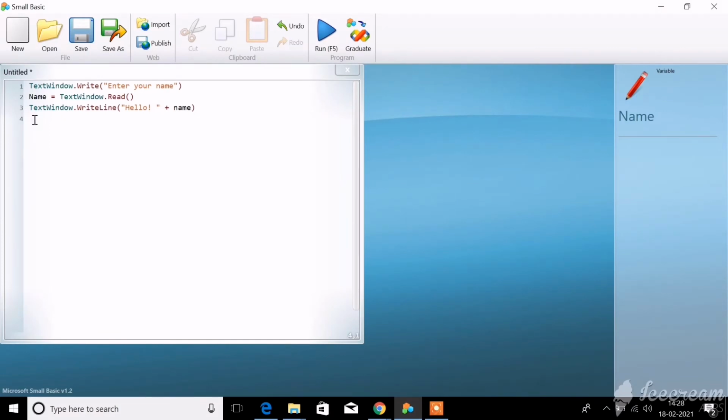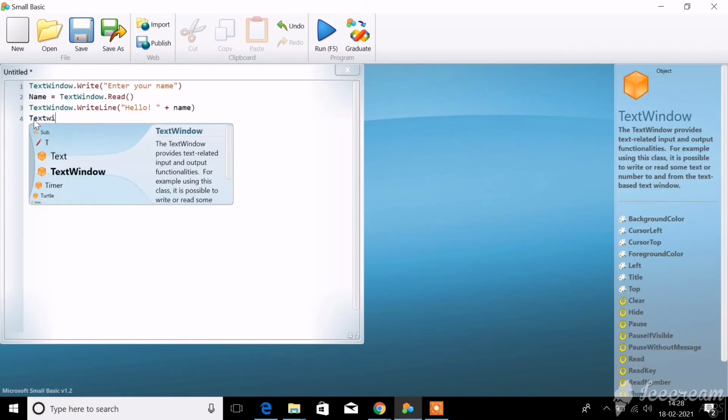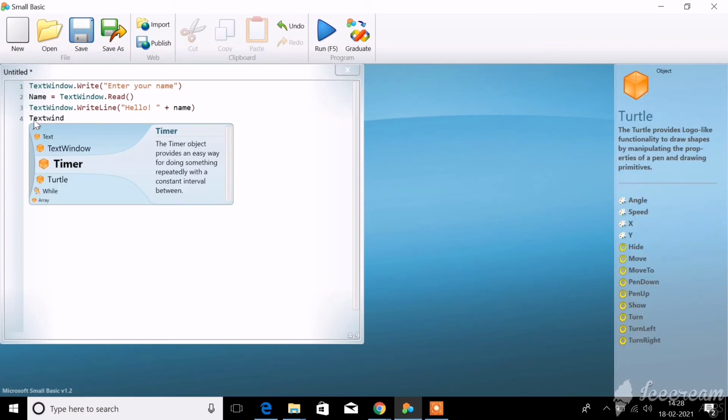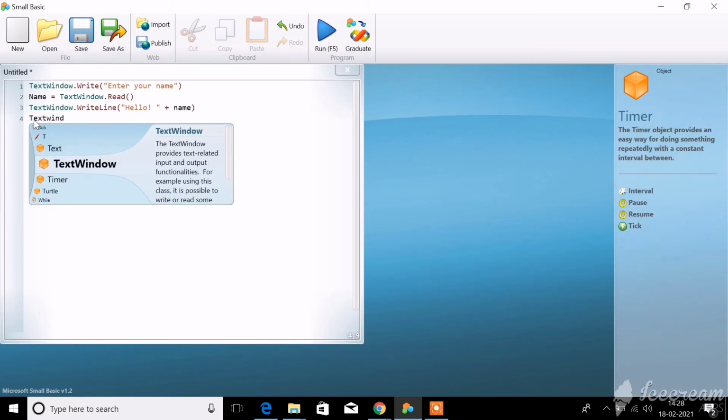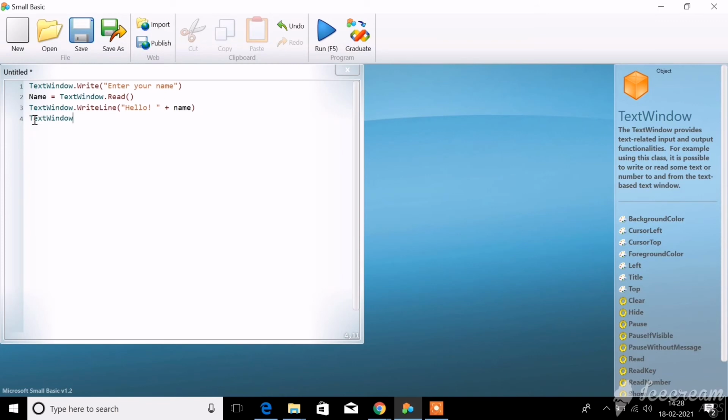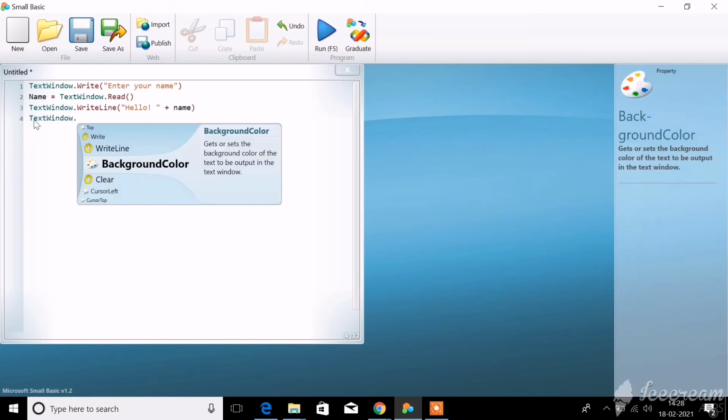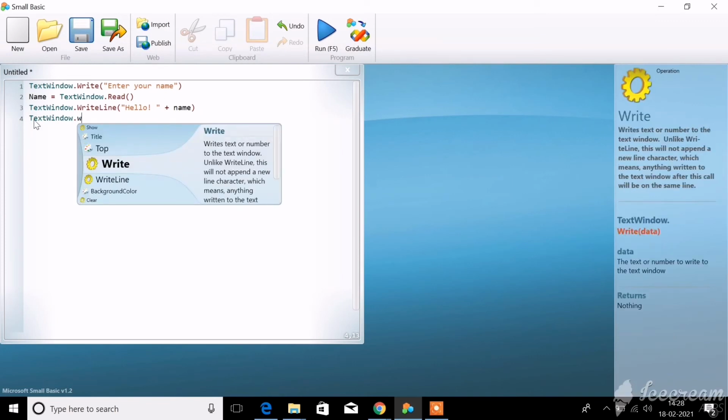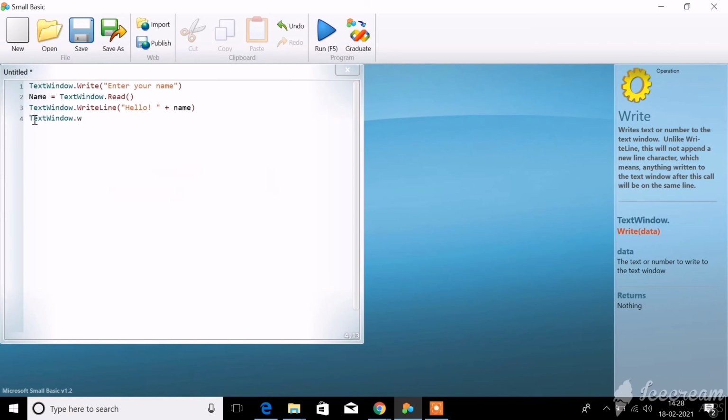In the next line I am typing again TextWindow dot WriteLine, and within the bracket I give "Hello World".